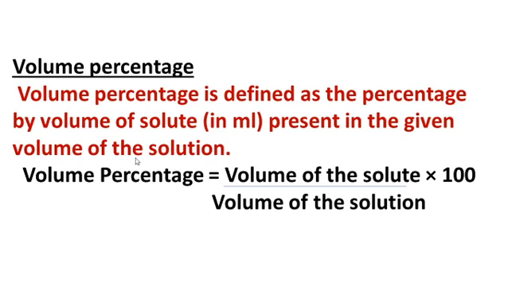Volume percentage is equal to the volume of the solute by the volume of the solution into 100. Solution means solute dissolved in the solvent. The volume of solute plus solvent is called the solution.